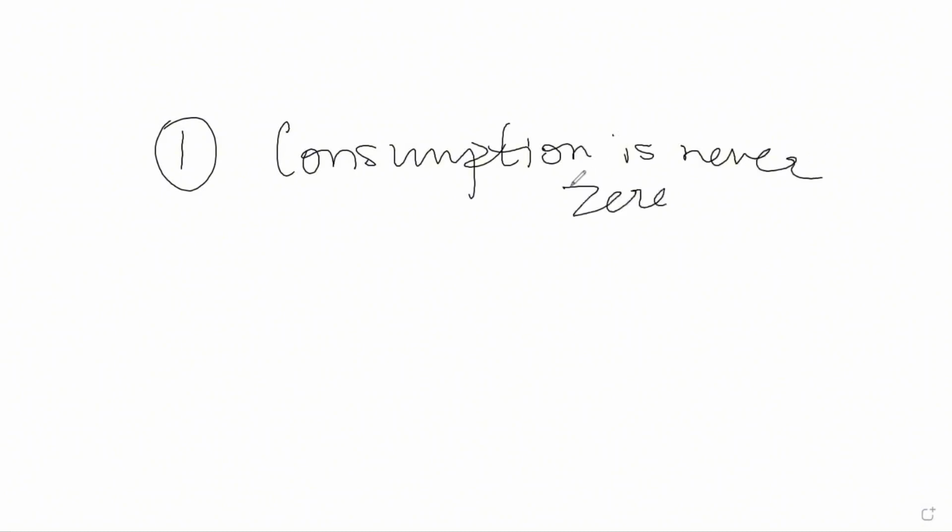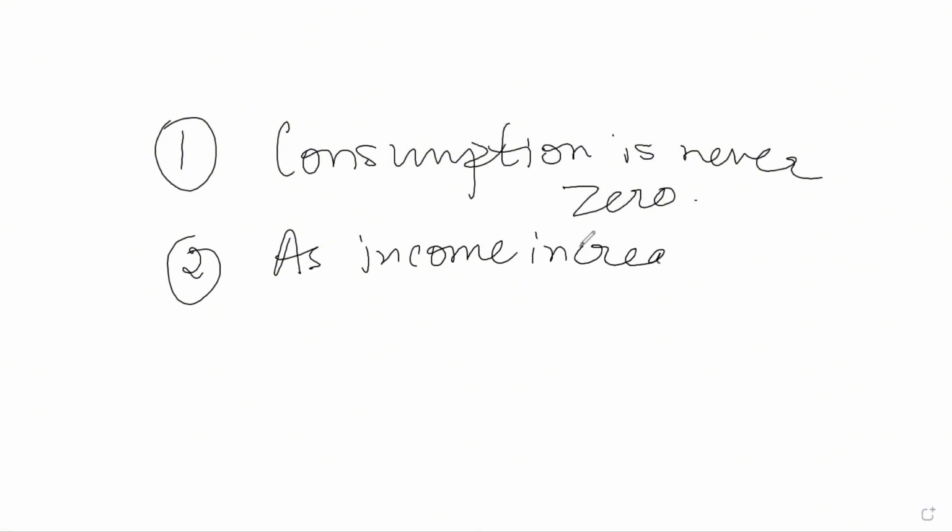Some amount of consumption is needed for survival, which is known as autonomous consumption. And second is, as income increases, consumption also increases.